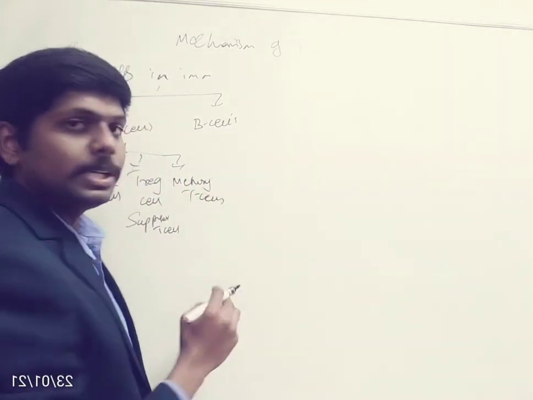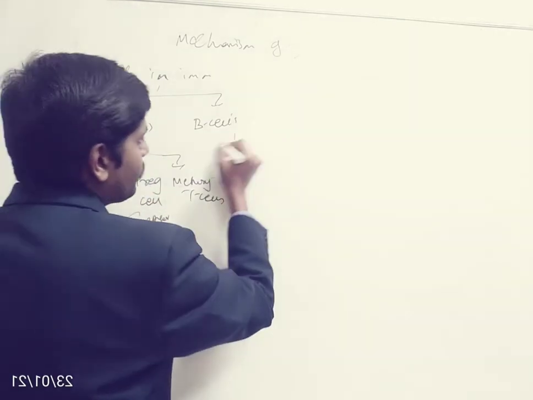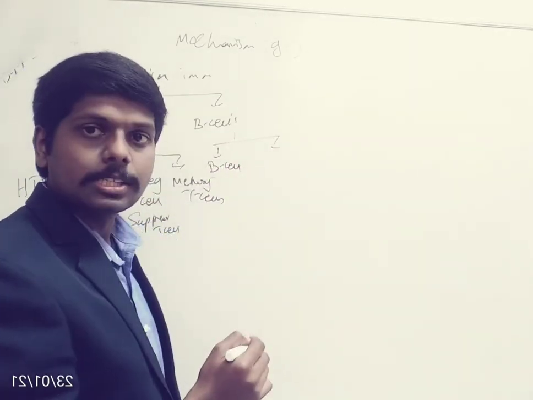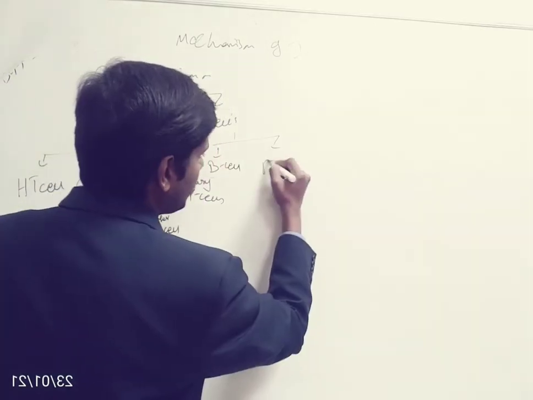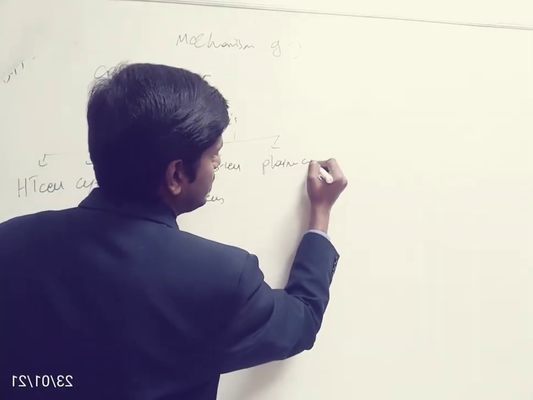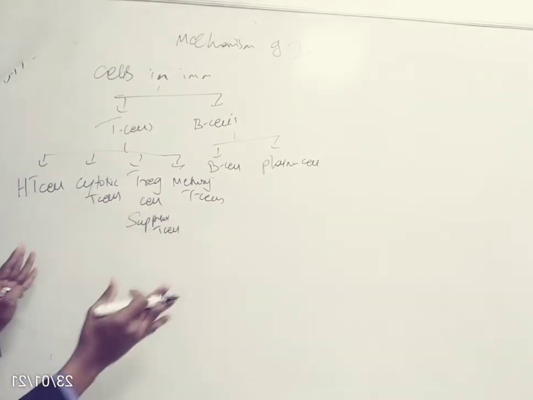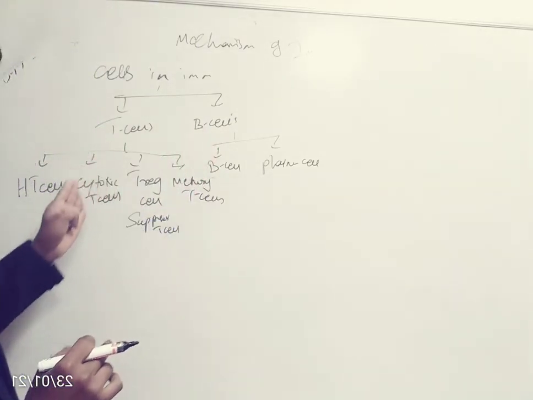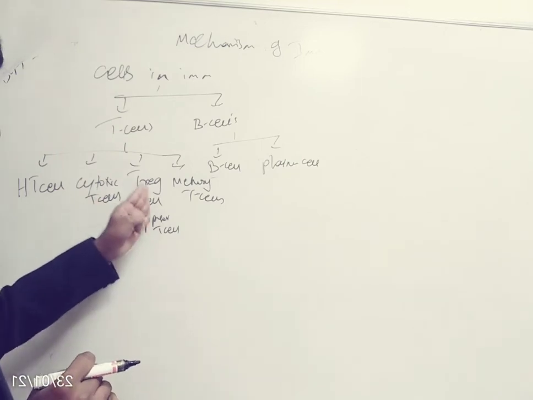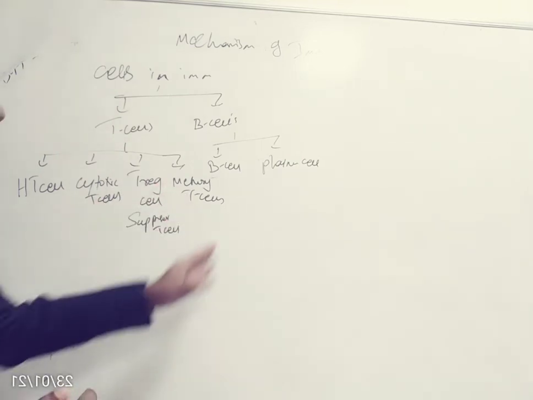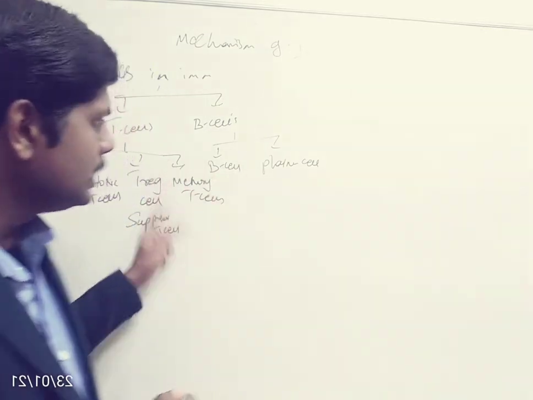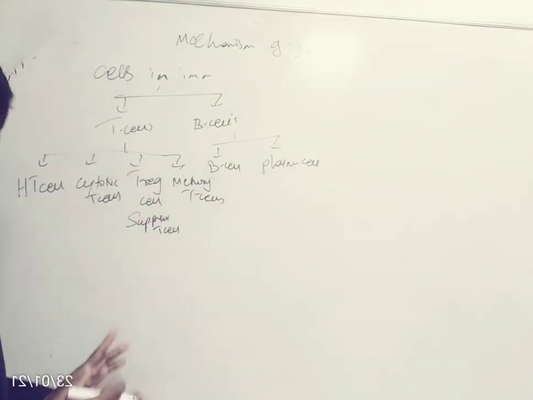Then coming to the B cells, we have two types: normal B cells and the active form of B cells. The active form of B cells are called plasma cells. So these are the types of cells involved in immunity. We have T cells and B cells. T cells include helper T cells, cytotoxic T cells, regulatory T cells and memory T cells, whereas B cells include normal B cells and activated B cells. These cells play a crucial role in immunity.